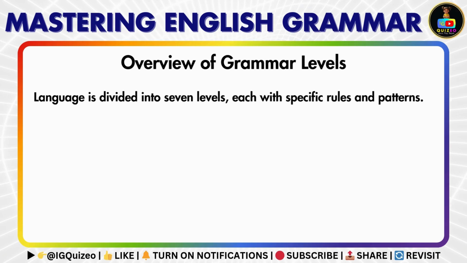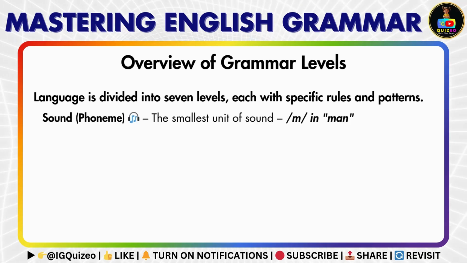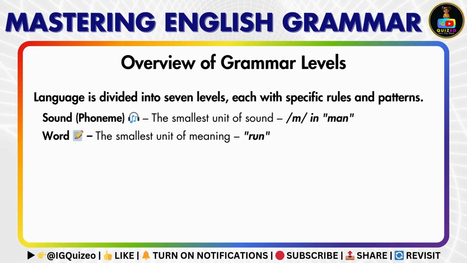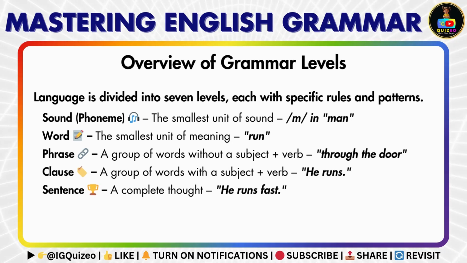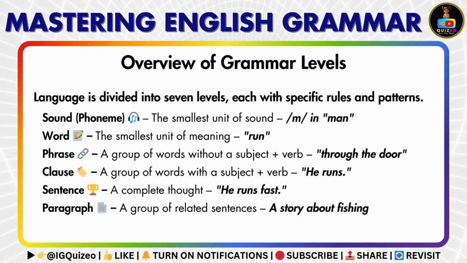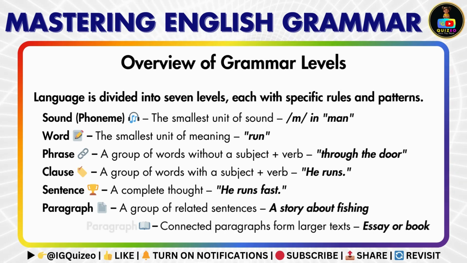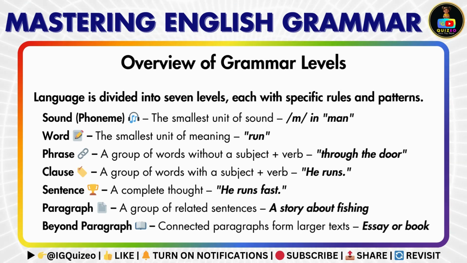Language can be broken down into different levels, each serving a unique function. It starts with sounds, which build into words. Words form phrases, phrases create clauses, clauses make up sentences, and sentences develop into paragraphs. Beyond paragraphs, we have full essays and books. This structure helps us organize our thoughts and communicate clearly.